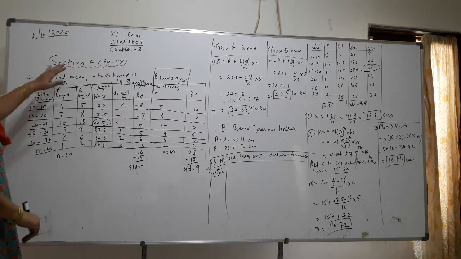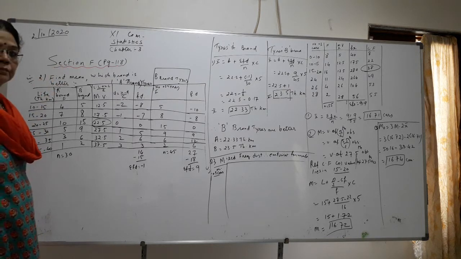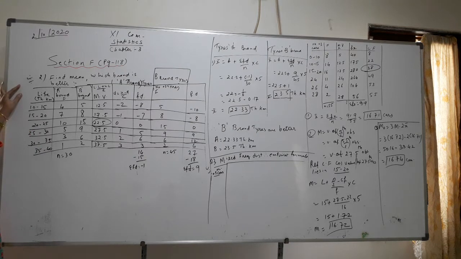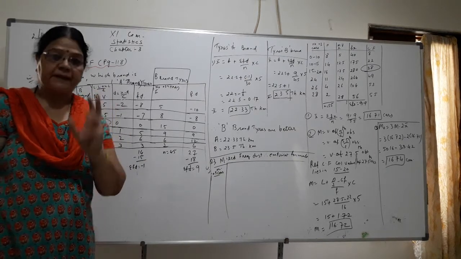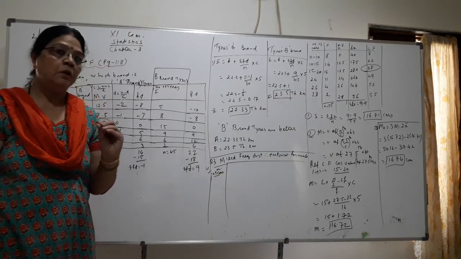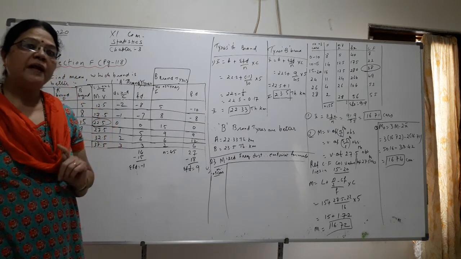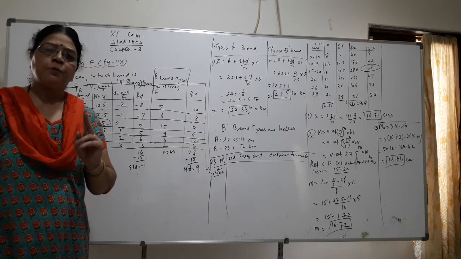Yes, children, section F, question 2. It is also important. Here two tire brands are given, brand A and brand B. And the question asked is, which tire brand is better, or which is more good. So you are asked to find out the mean of the two tires.